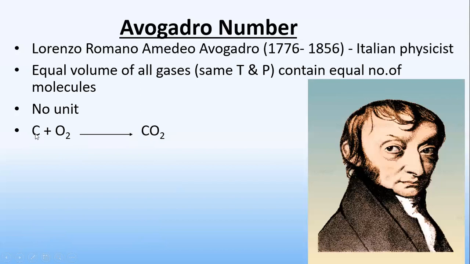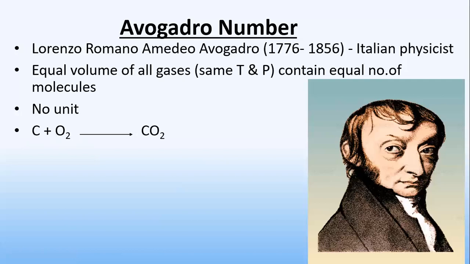Suppose there are 2 carbon, then 2 moles of carbon react with oxygen. Like that you have to say. Suppose I take 4 oxygen, then 1 mole of carbon reacts with 4 moles of oxygen. Like that you have to say.